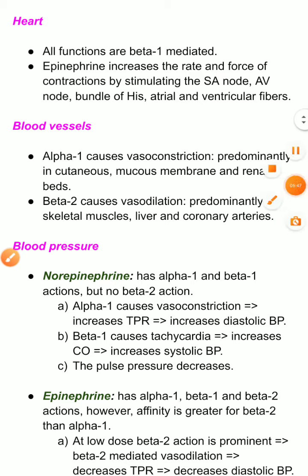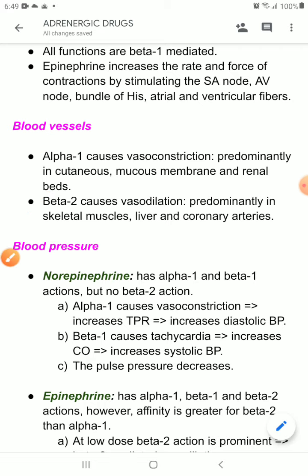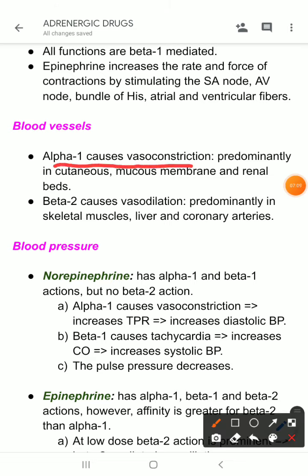And let us look at the actions on blood vessels. Now, actions on blood vessels is not that simple, because alpha 1 does something and beta 1 does something else, something opposite. So, alpha 1 causes vasoconstriction, and where does alpha 1 cause this vasoconstriction? Predominantly in cutaneous, mucous membrane and renal beds or renal blood vessels. So, alpha 1 receptors are mainly present in the skin blood vessels, mucous membrane blood vessels and renal blood vessels, and that causes vasoconstriction.